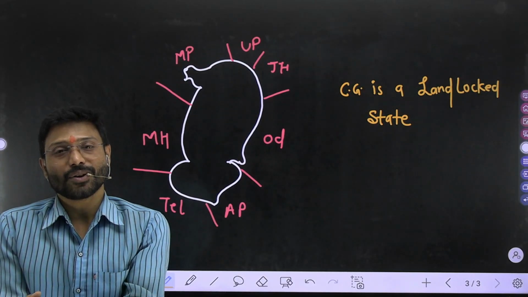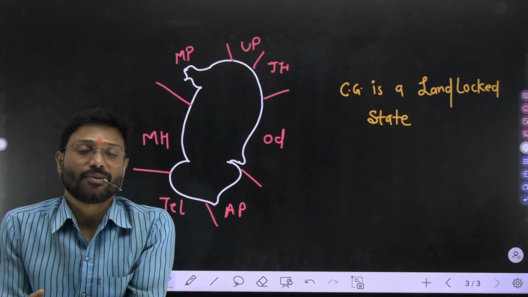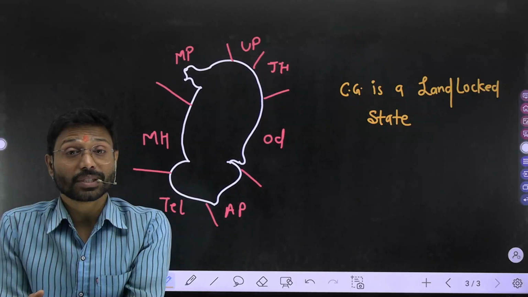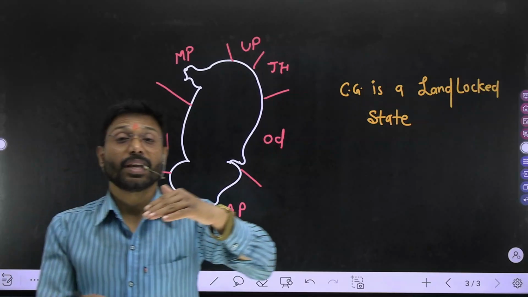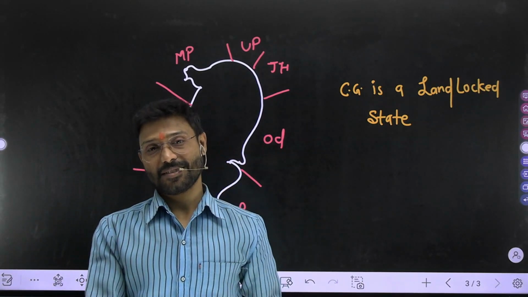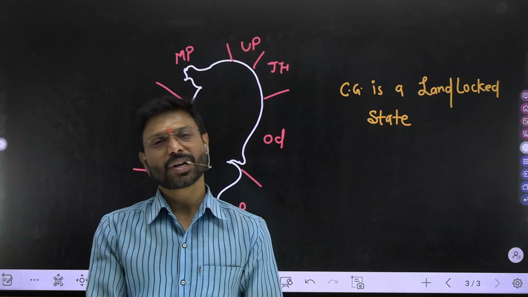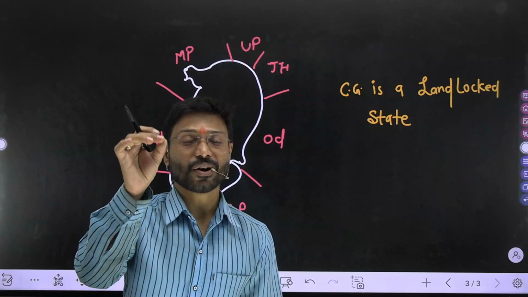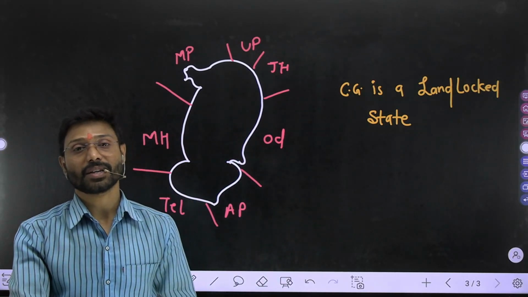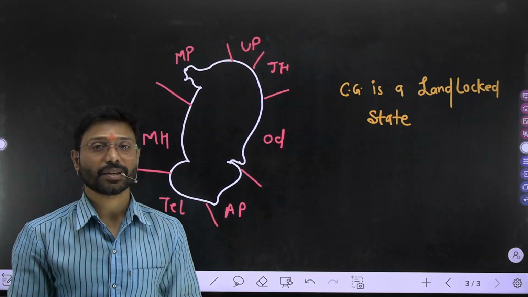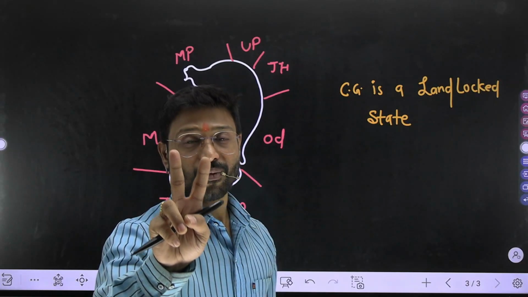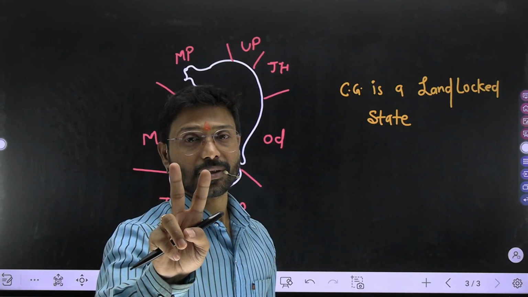Sir, then what are the consequences of being a landlocked state? The consequences are in the field of economy, my dear. What kind of consequences? To do any kind of economic work, especially for trading purposes, we have only two routes.